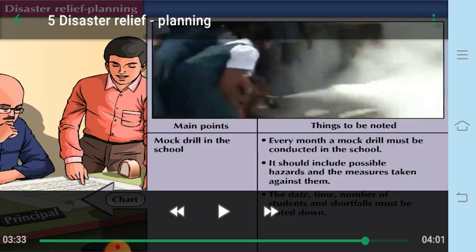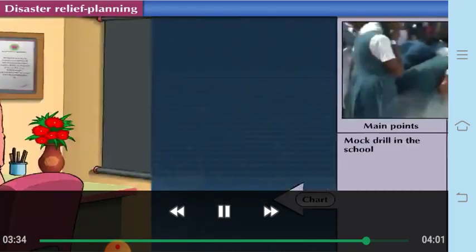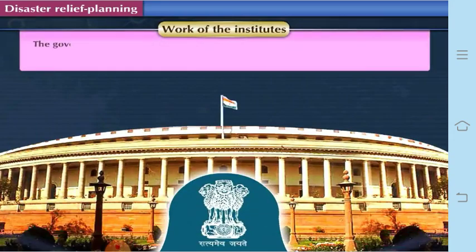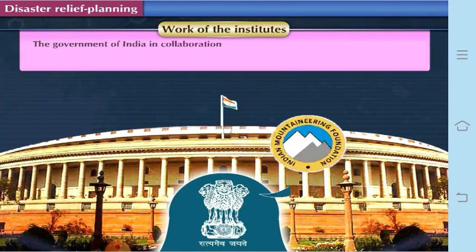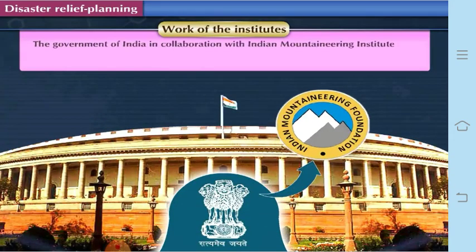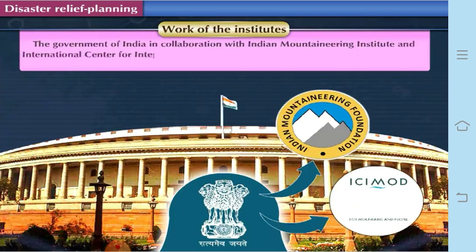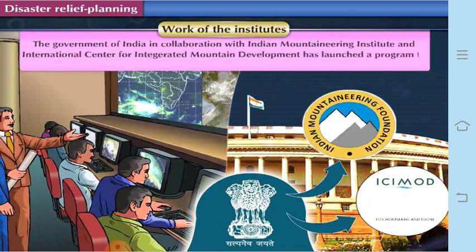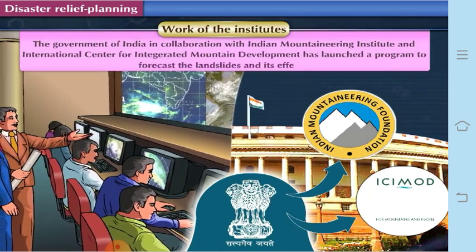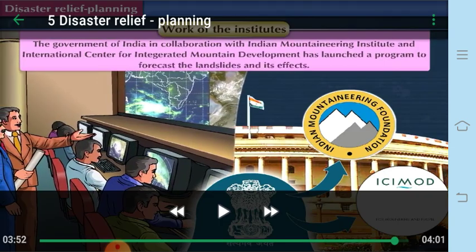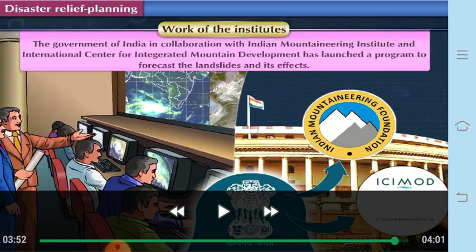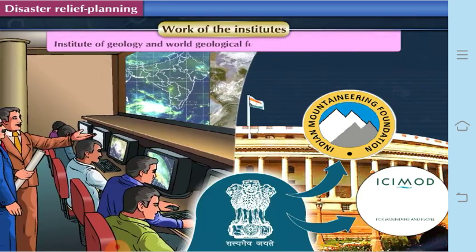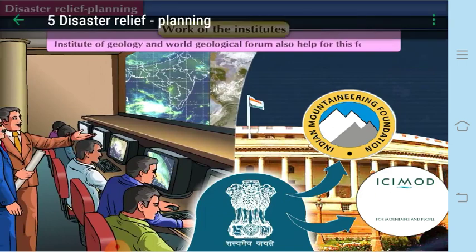With this we finish the lesson. The last part remaining is the work of the institutes. The government of India, in collaboration with the Indian Mountaineering Institute and the International Center for Integrated Mountain Development, has launched a program to forecast landslides and their effects. The Institute of Geology and the World Geological Forum also help with this forecast.